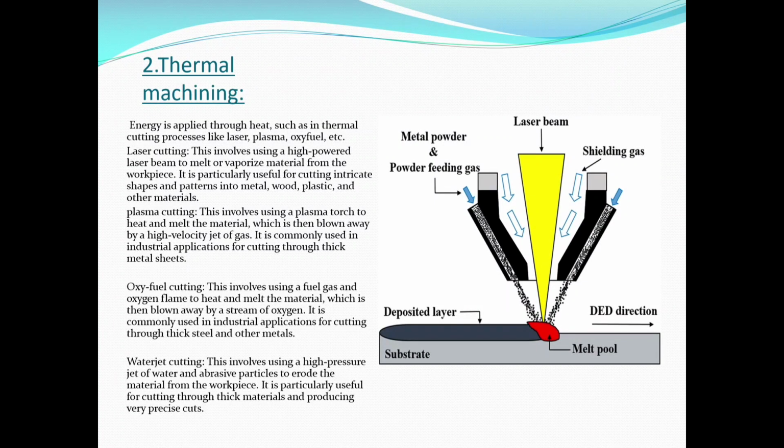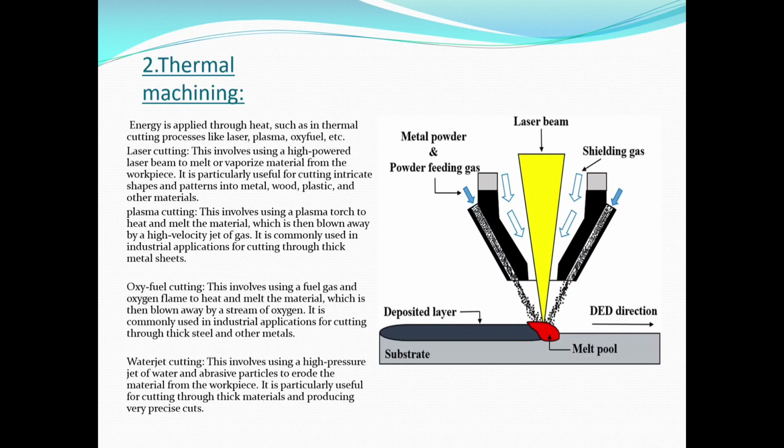This involves using a fuel gas and oxygen flame to heat and melt the material, which is then blown away by a stream of oxygen. And also it is commonly used in industrial applications for cutting through thick steel and other materials.